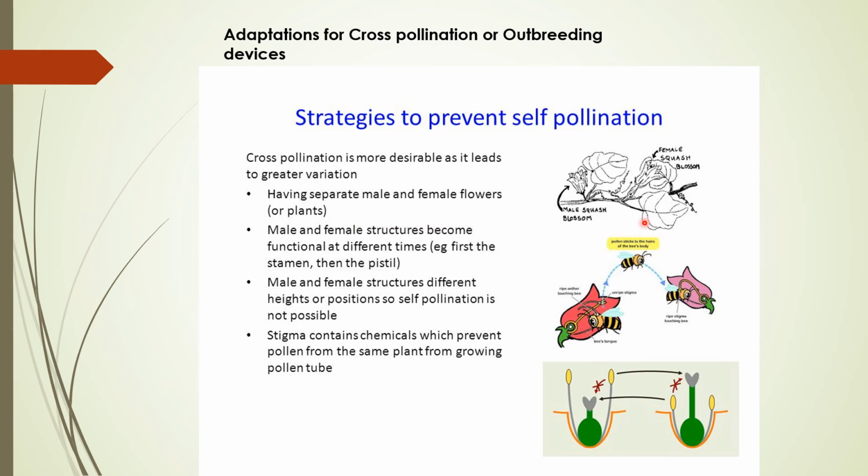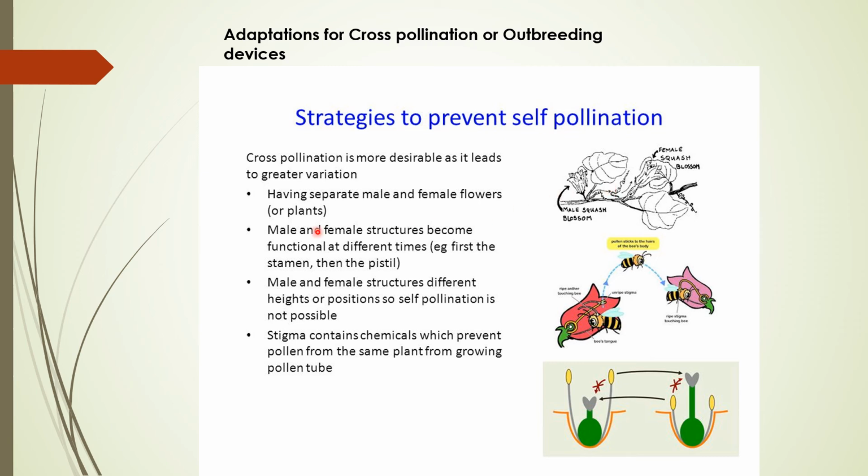First, as you can see in this diagram, plants may have separate male and female flowers. If there are separate male and female flowers, there are more chances of cross pollination. It may be functionally cross pollination though genetically it is not, but they prefer to go by cross pollination. This is one of the adaptations plants use.